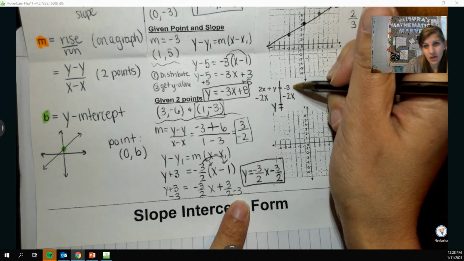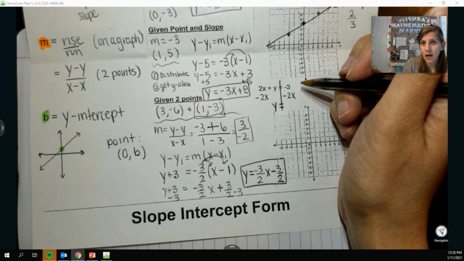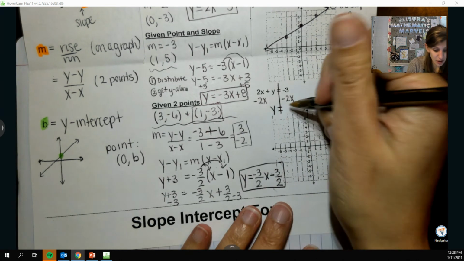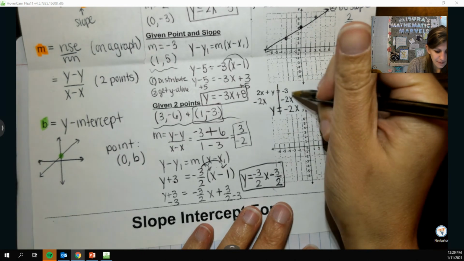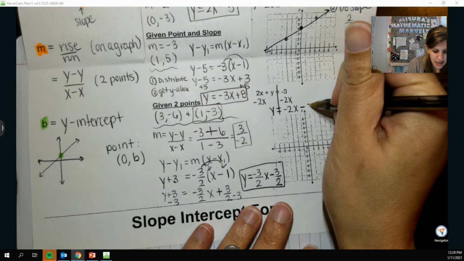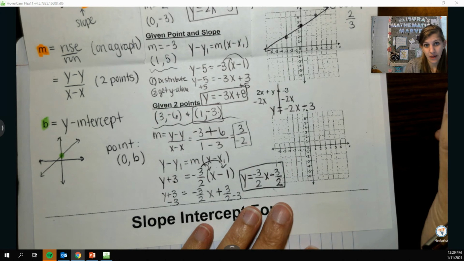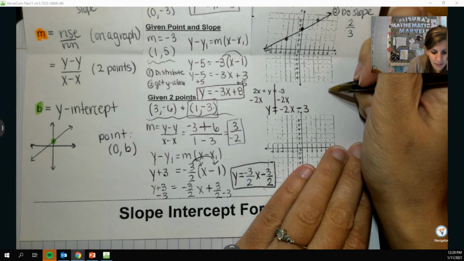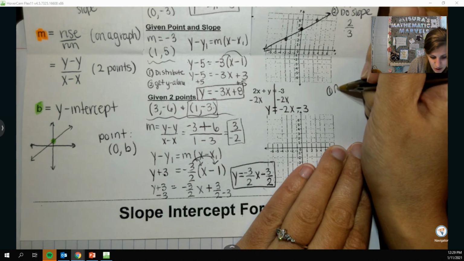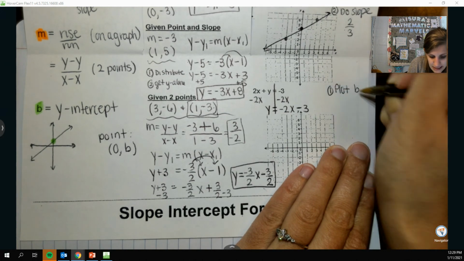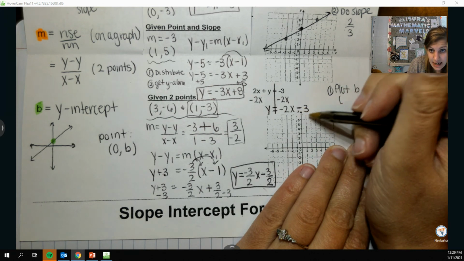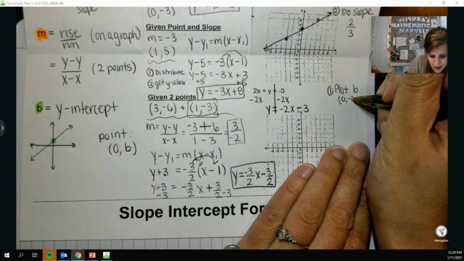Now over here, they're not like terms, so I can't combine them. I just want to write it in y equals mx plus b form. So we want the x to go first, so minus 2x. And then I want to scooch the minus 3 to the end. Okay, so kind of weird if it's not already in y equals mx plus b. But then I want to graph the same way we talked about. So we're going to plot b, or our y-intercept, which I can see is at negative 3. So 0, negative 3.